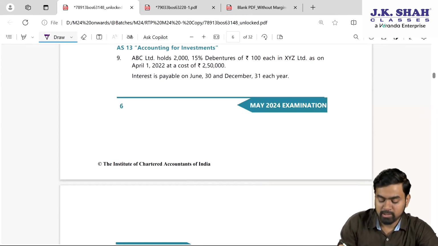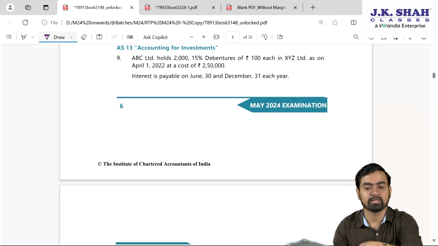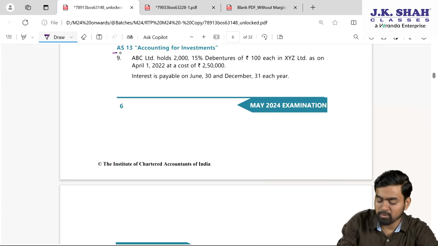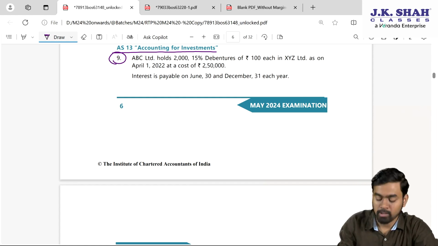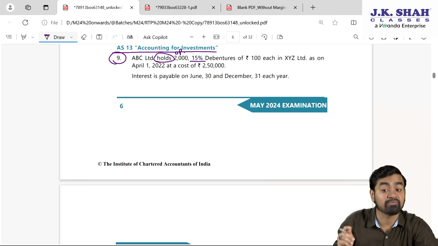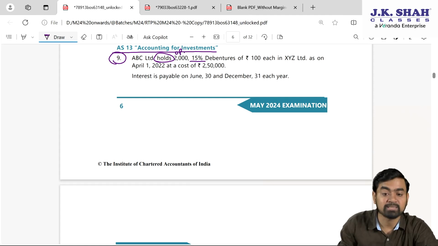Now, my dear students, next AS 13, accounting for investment, question number 9. It's a numerical sum. My dear students, what it says, ABC Limited holds, its opening balance 20, 15%. Okay, it's 15%. It means it is fixed income bearing security.